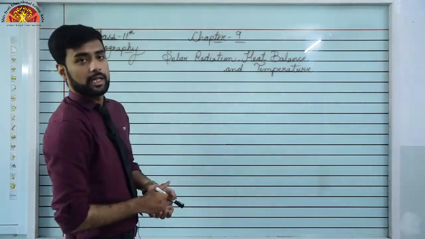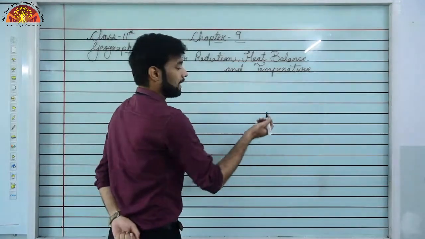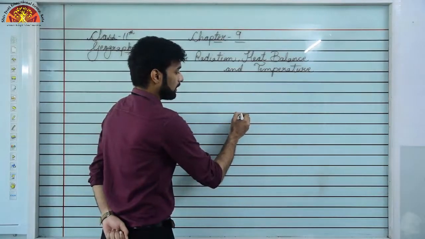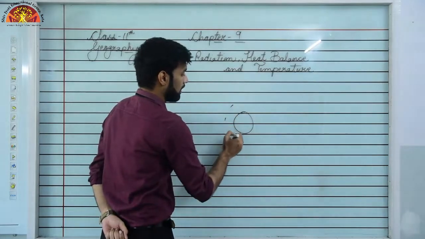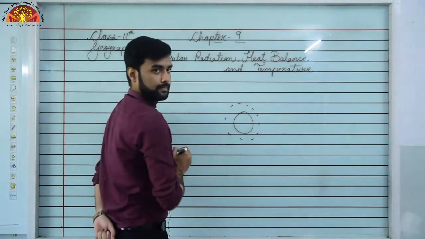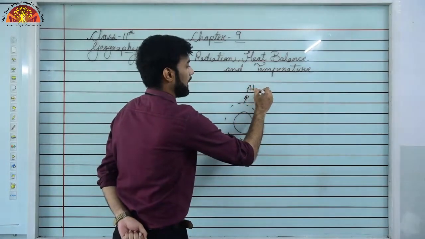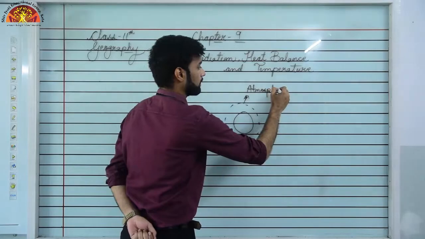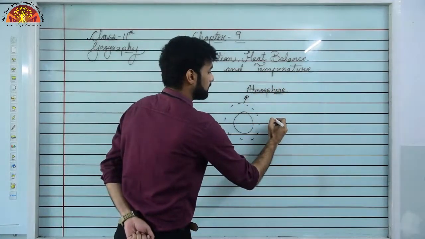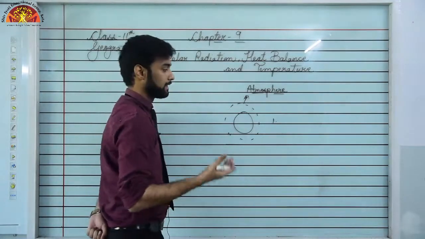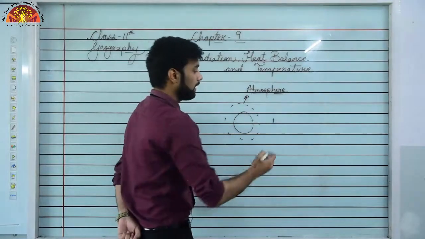Now, before moving on to the chapter, let us discuss a very important term that you must already be very familiar with, that is atmosphere. You all know that our Earth is surrounded by a blanket of air. Yes, you already know. This blanket of air is called atmosphere, correct? Now, this atmosphere serves two purposes. First purpose, that it keeps life essential gases like oxygen, nitrogen, carbon dioxide inside.